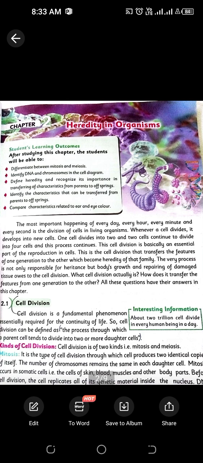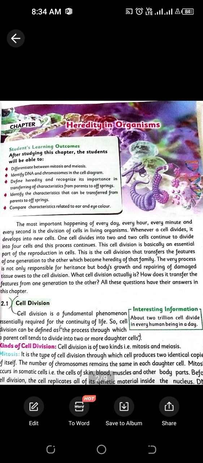The reason why cells divide is because there are some features, some characters, some traits that are transferred from parents to their offspring, from one generation to another generation. And this transfer of features, characters, and traits from parents to offspring is known as heredity. So we have discussed that there is mitosis and meiosis.